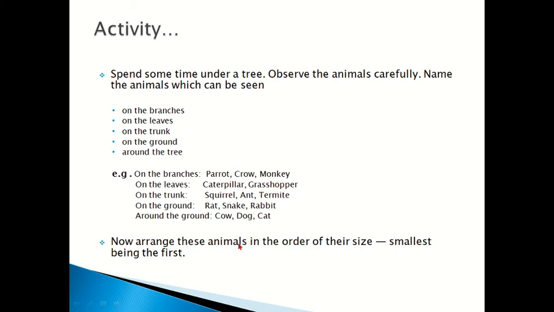Now, arrange these animals in order of their size from smallest to bigger. Children, this is your task. Do it in your notebook and arrange the animals in order of their size from small to bigger.